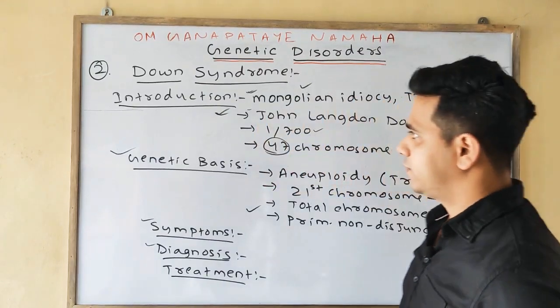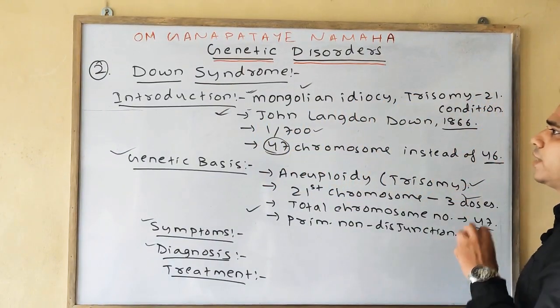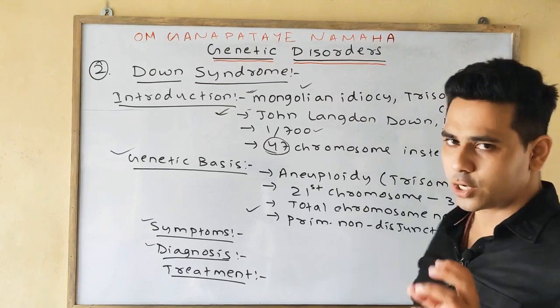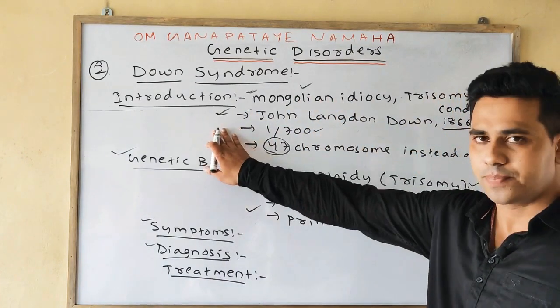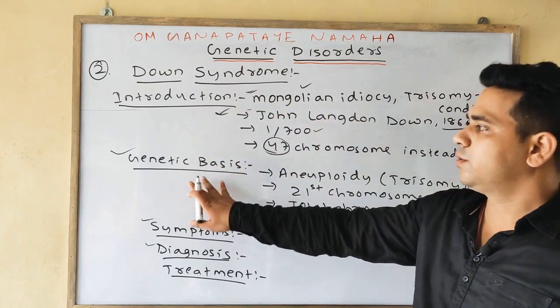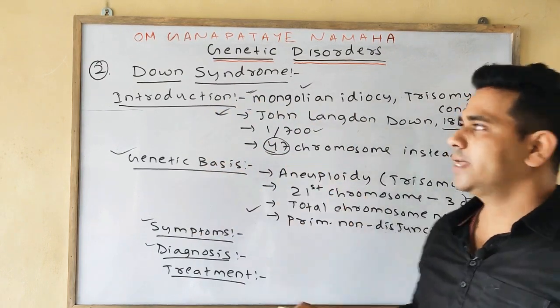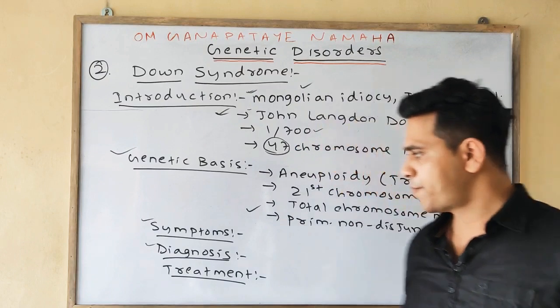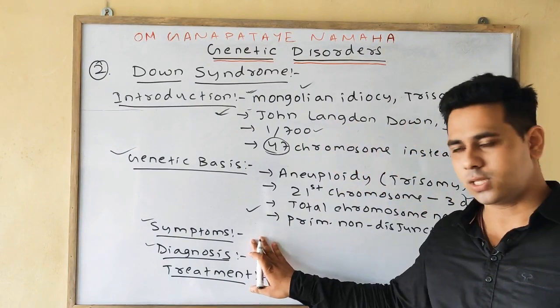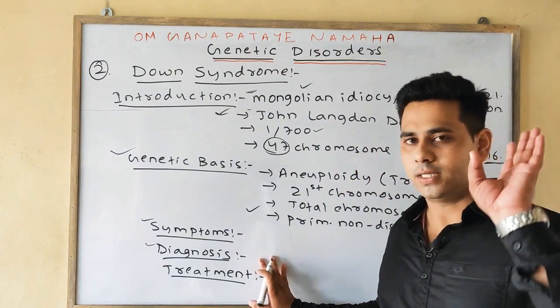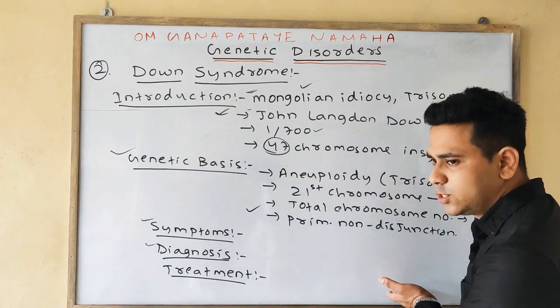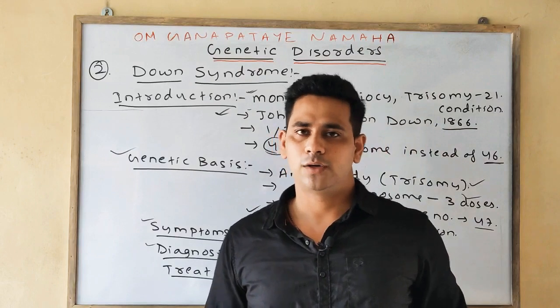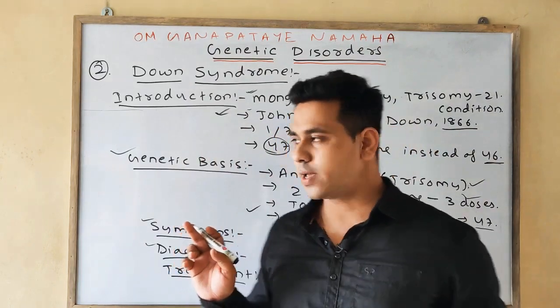Okay, so if Down syndrome is coming as your 3.5 marks long type short notes, then you have to write first the introduction, some general points, then you will write the genetic basis, why Down syndrome is caused, then you will write in detail all the symptoms, then you will write what is the diagnosis, and obviously there is no treatment. Also you have to write that there is no treatment available yet for Down syndrome. Okay, please note down.